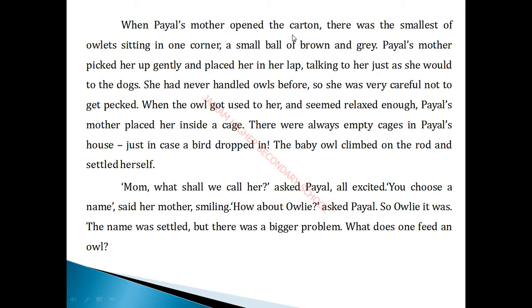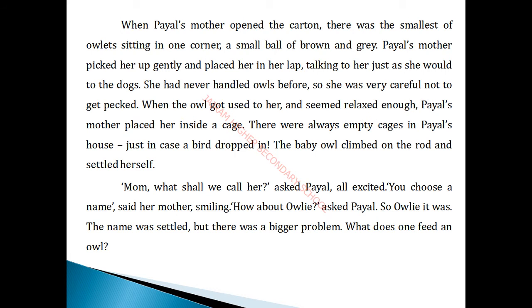When Pyle's mother opened the carton, there was a smallest owlet sitting in one corner. You just see here who is bringing the carton. That is Shefali Didi bringing the carton. When Payal's mother opened the carton, she found the smallest of owlets sitting in one corner, a small ball of brown, looking grey in color. Payal's mother picked her up gently. So Payal's mother is taking the owlie in a very gentle manner and keeping her in her lap, talking to her just as she would to the dogs.